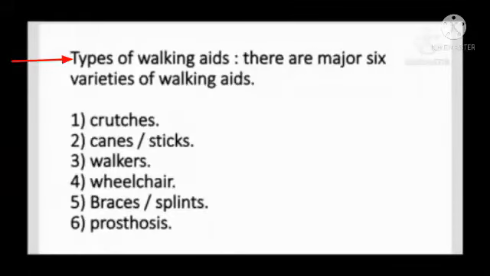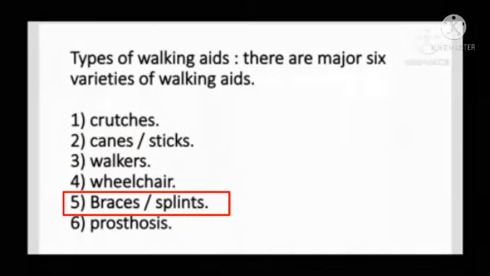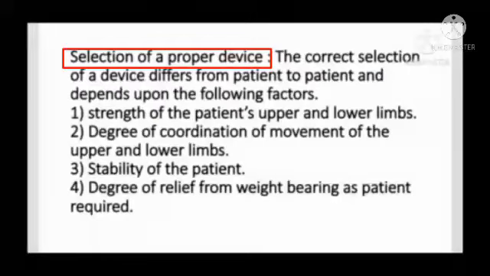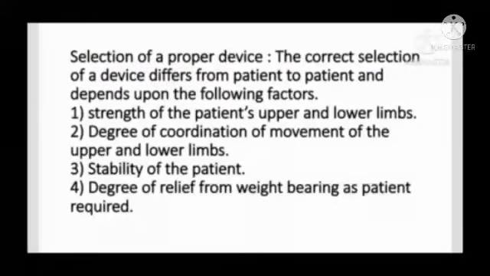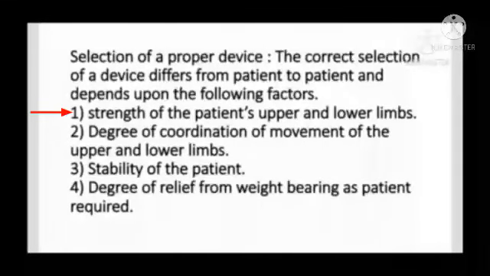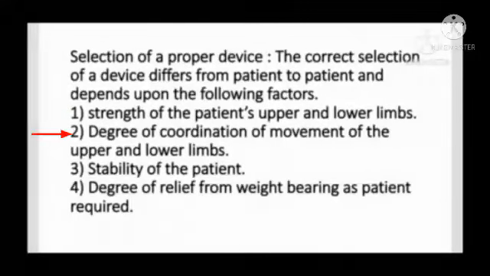Types of walking aids: there are 6 major varieties of walking aids: crutches, canes or sticks, walkers, wheelchairs, braces or splints, and prostheses. Selection of proper device: the correct selection of a device differs from patient to patient and depends upon the following factors: strength of the patient's upper and lower limbs, degree of coordination of movement of the upper and lower limbs, stability of the patient, and degree of relief from weight bearing as the patient requires.